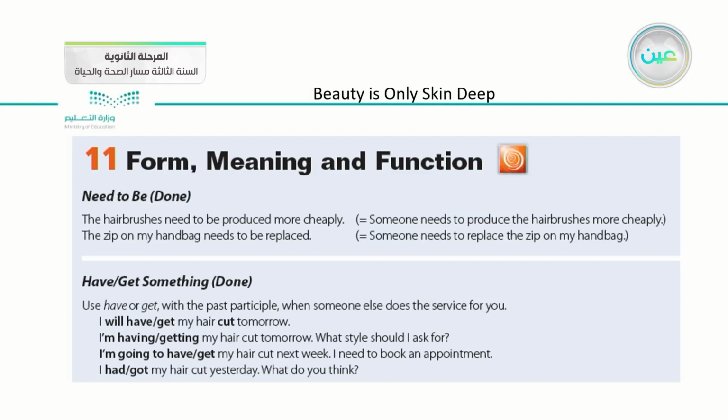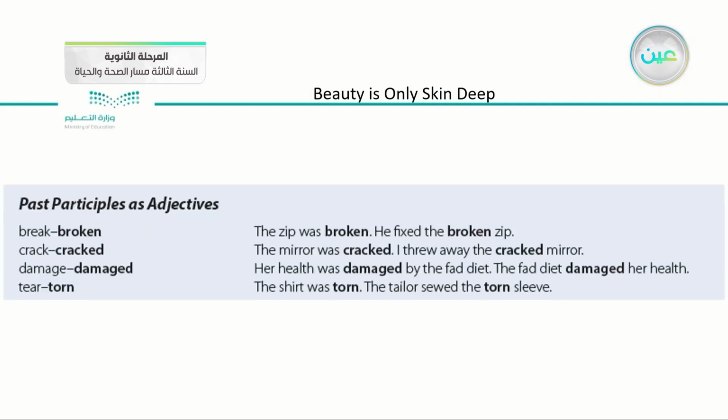After that, we have the second part, which is have or get something done. We use this form when we want to ask other people to do something for us. For example, I will have or get my hair cut tomorrow, or I'm having my hair cut tomorrow, I'm going to have my haircut next week, and so on.